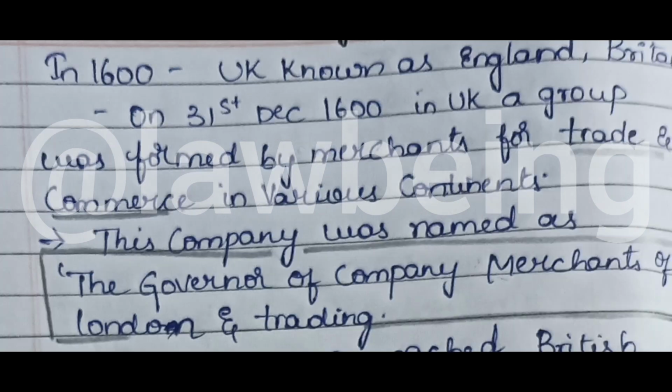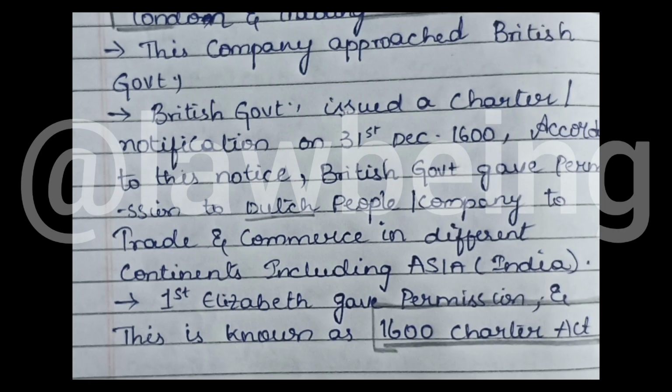On 31st December 1600 in the UK, a group of merchants formed a company for trade and commerce in various continents. This company is named the Governor and Company of Merchants of London Trading. Okay, remember the name. This company approached the British government.